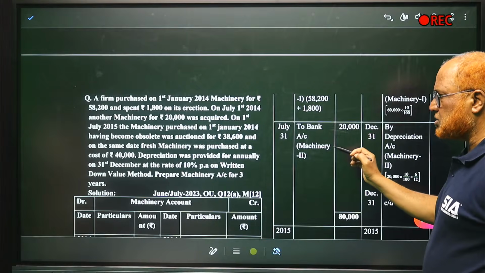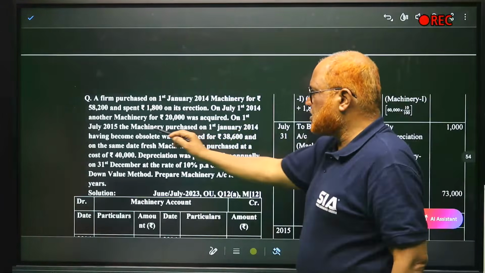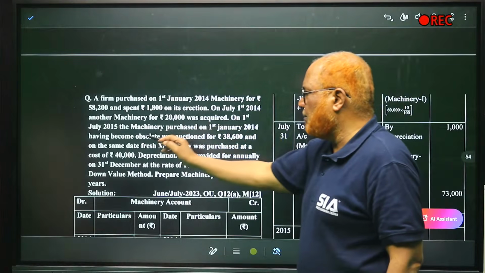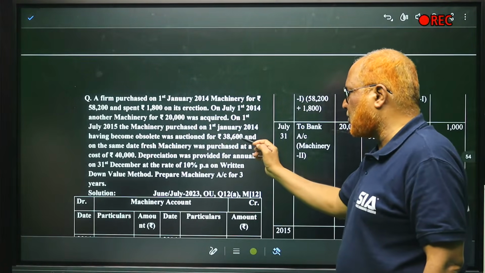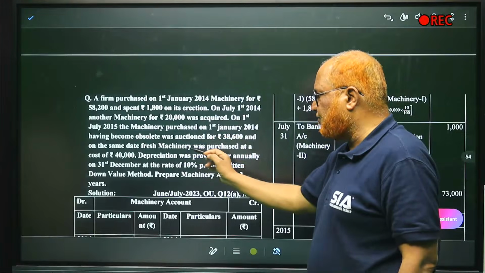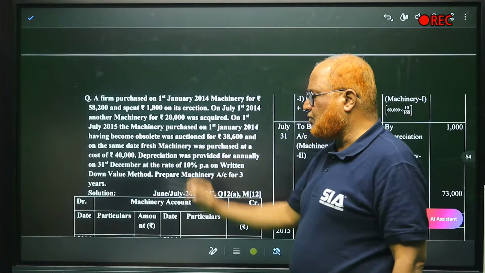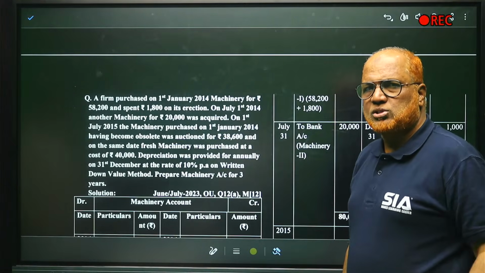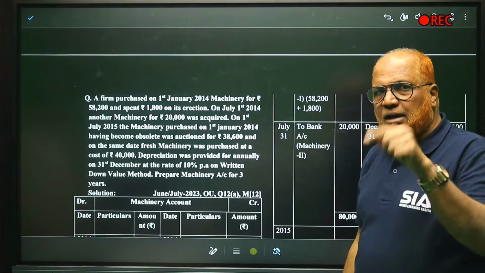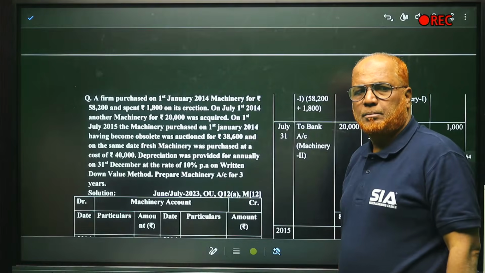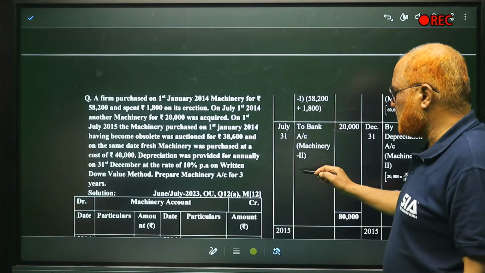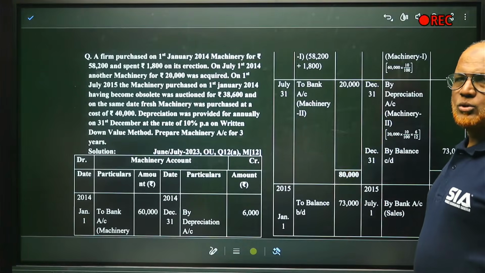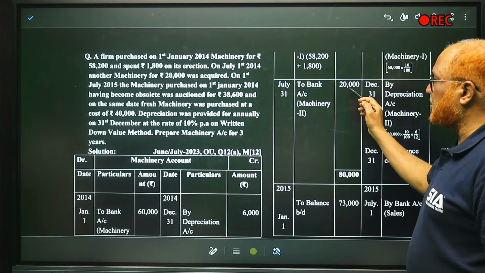Another machine was purchased. Then on 1st July 2015, the machinery purchased on 1st January 2014 becoming obsolete and was auctioned for 38,600. On the same date, fresh machinery was purchased at a cost of 40,000. The first machine was sold. On the same date, new machine was purchased. Right? Now, 31st July to bank 20,000. This is the next machine purchased.